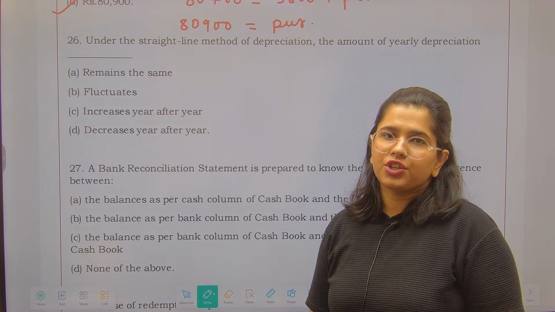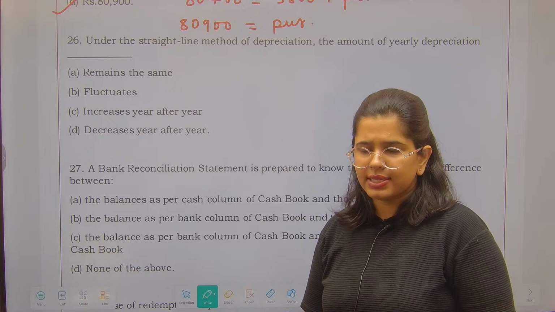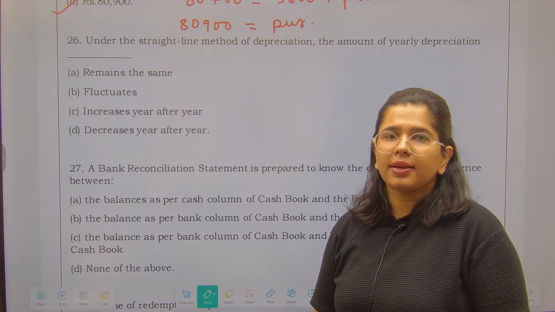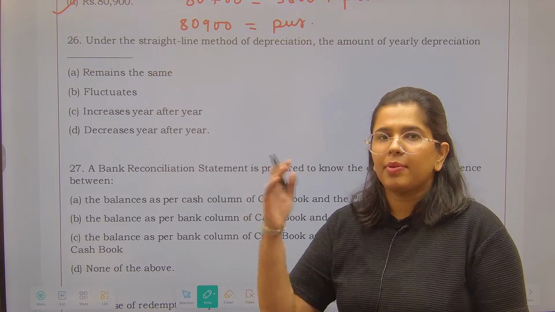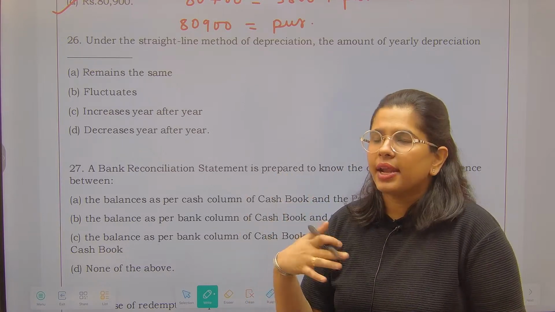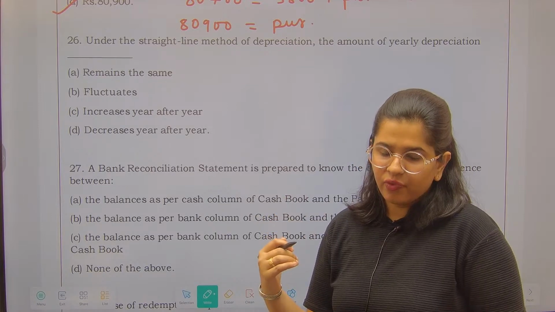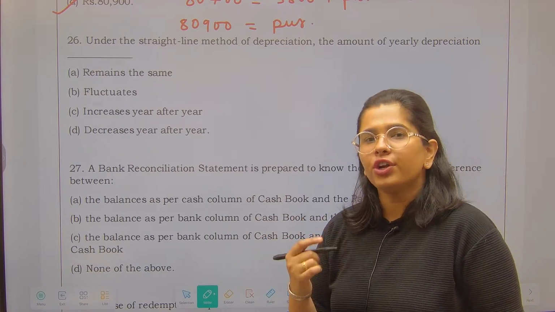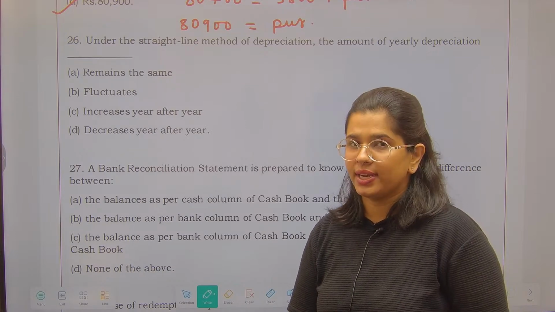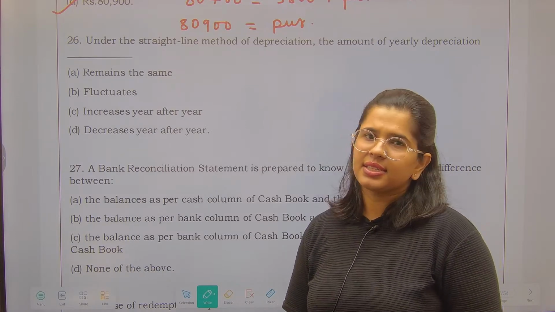Unit based depreciation, the unit of production method, it is an accounting concept only. In the unit of production method, suppose this year I am producing 20,000 units, next year I might be producing 30,000 units, right, and what not. It can increase, it can decrease, and whatever might happen with it. So that is why in case of unit of production method it fluctuates. Neither increases nor decreases, it depends.